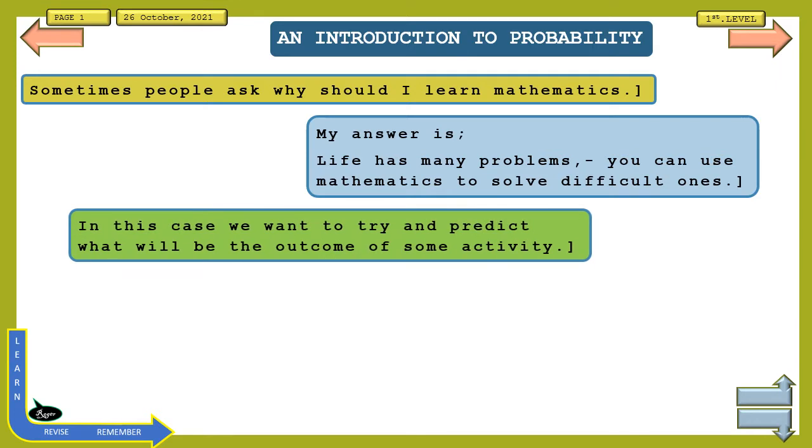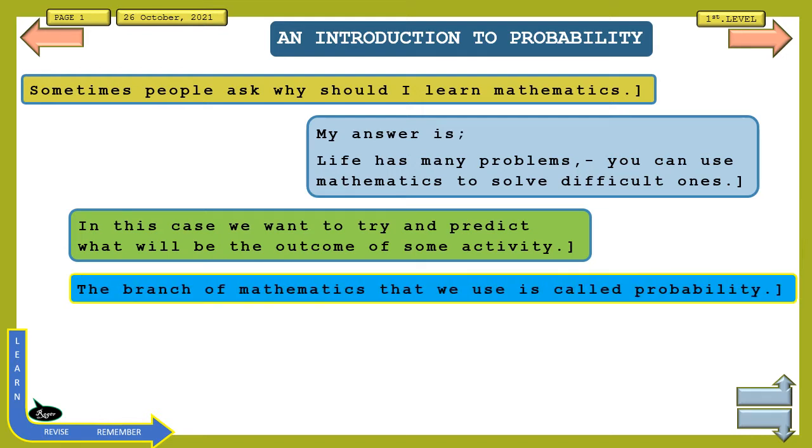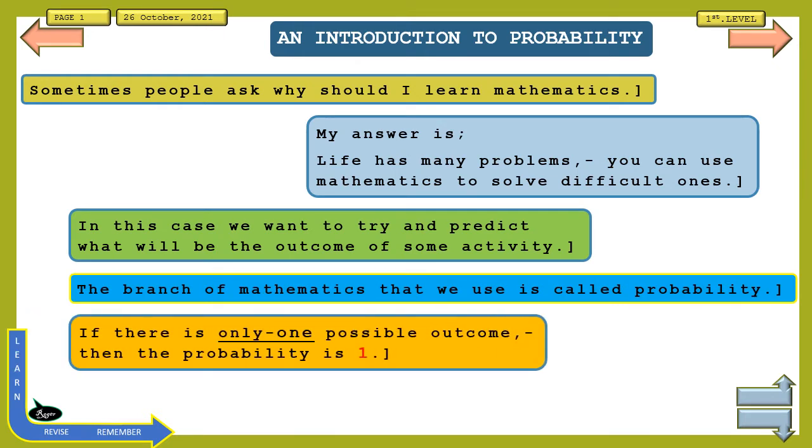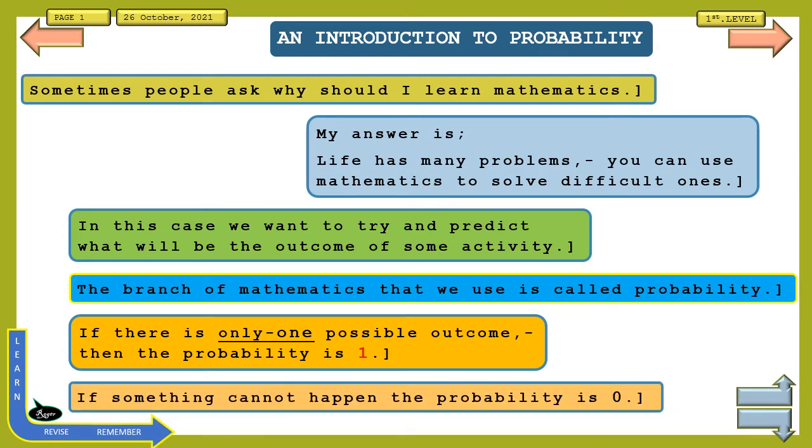Probability. In this case, we want to try and predict what will be the outcome of some activity. The branch of mathematics that we use is called probability. If there is only one possible outcome, then the probability is 1. If something cannot happen, the probability is 0.